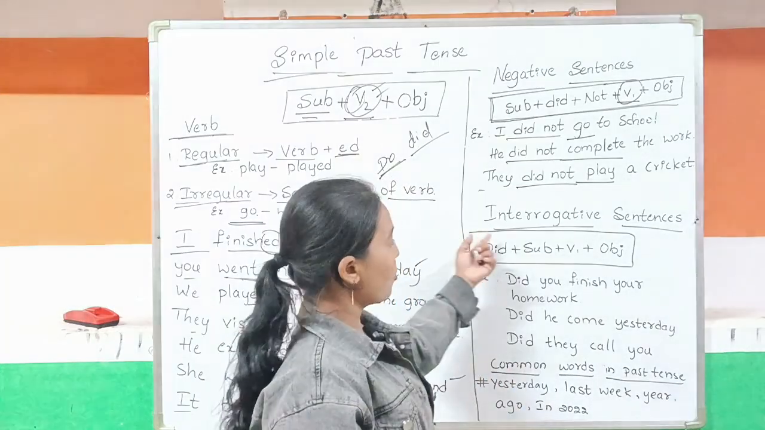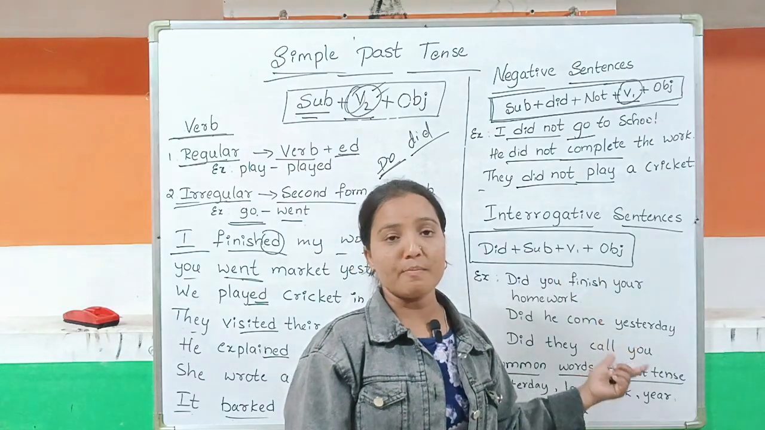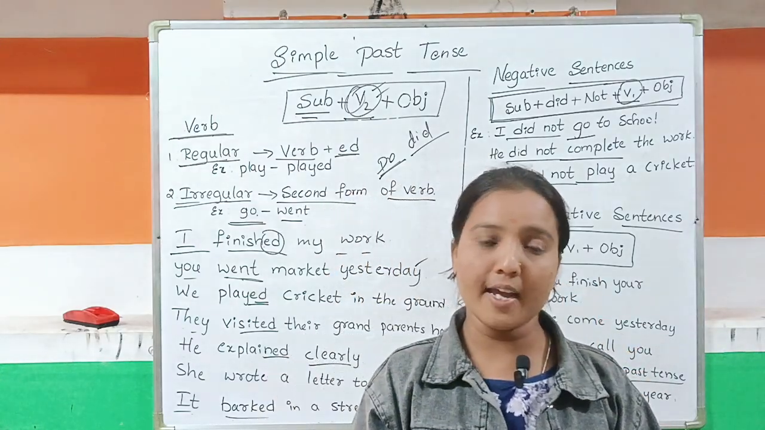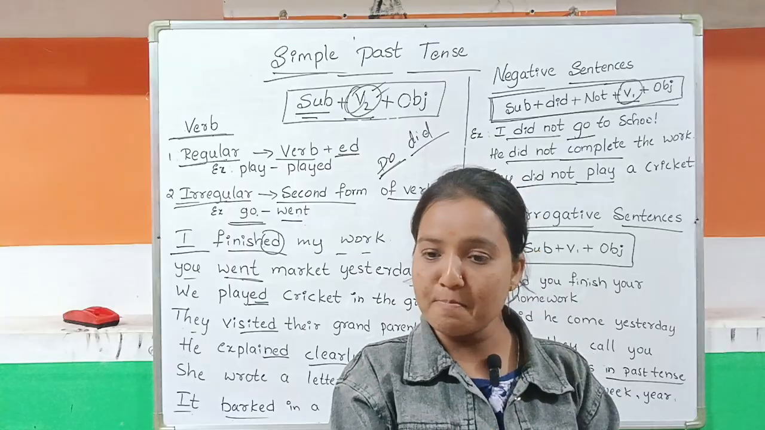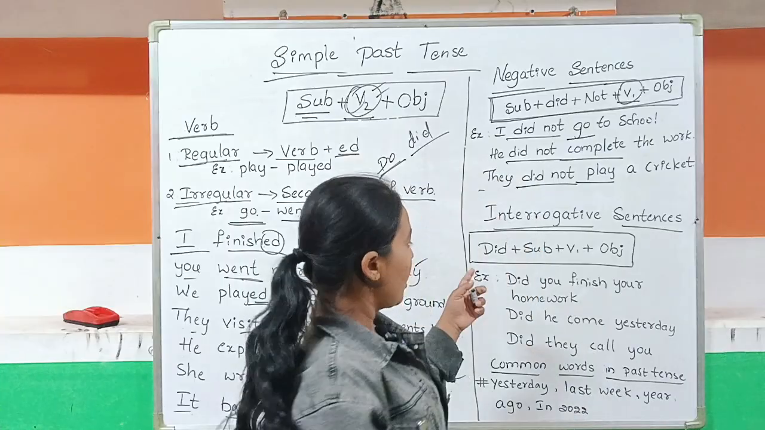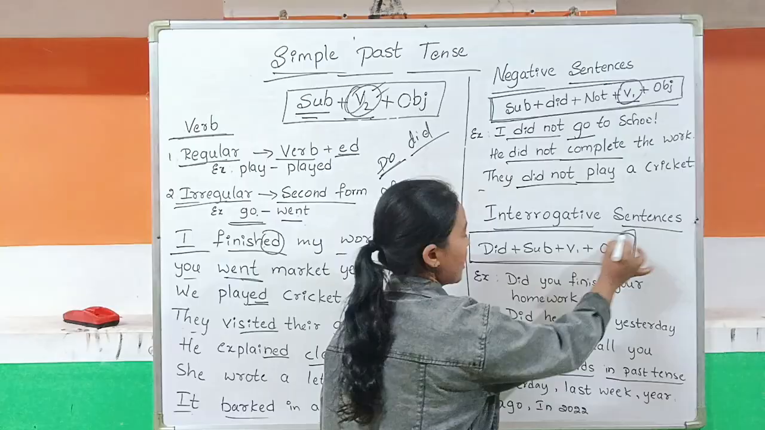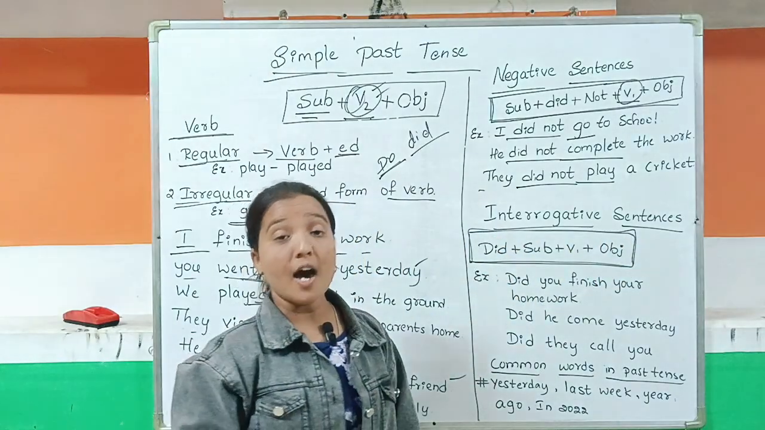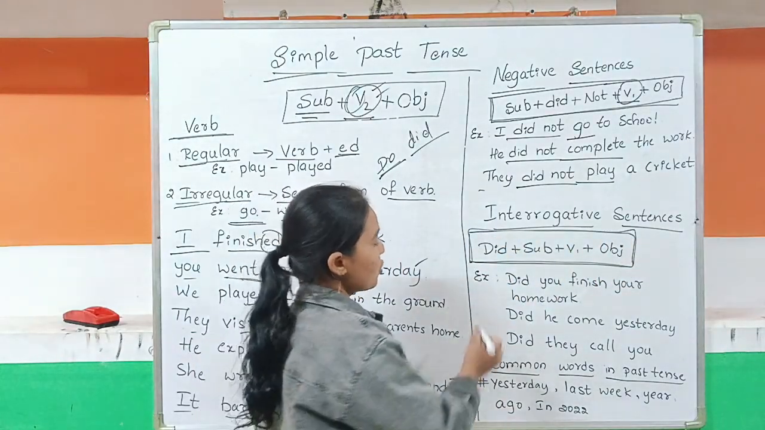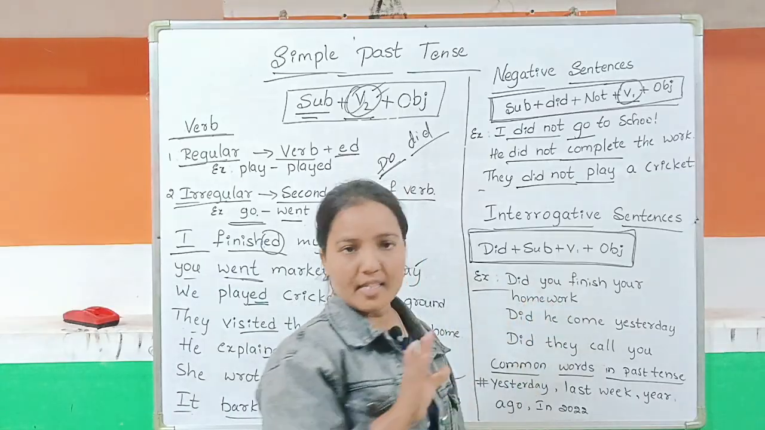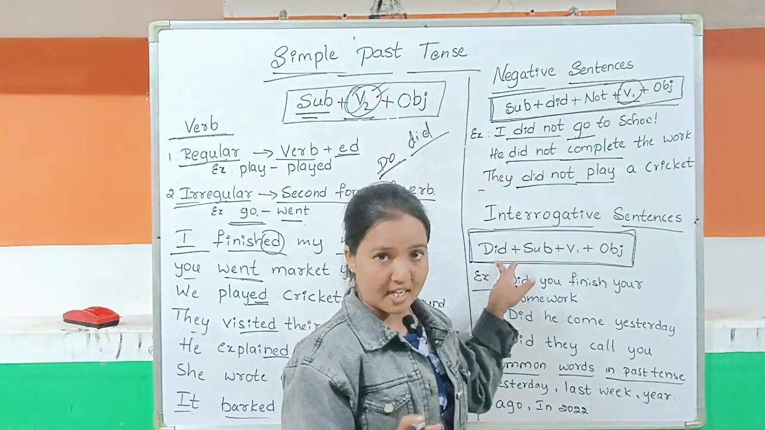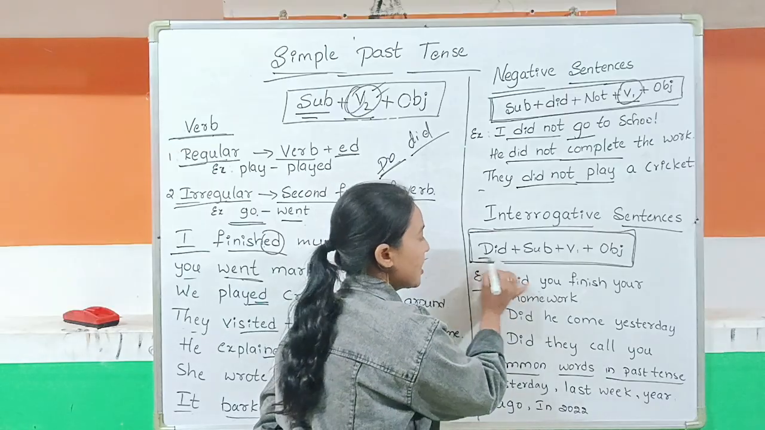So next we are going to the interrogative sentence, that means question sentences. Okay, so how to ask questions in the simple past tense. So here we have another structure for the questioning or interrogative sentences. So for example, did you. So here understand the formula. So here we have written did.